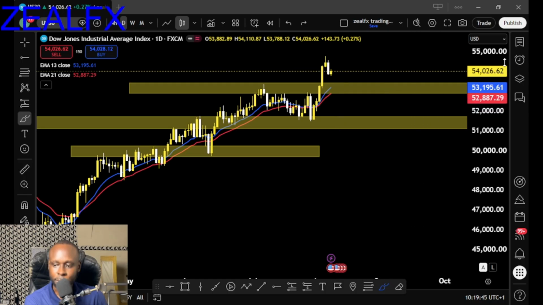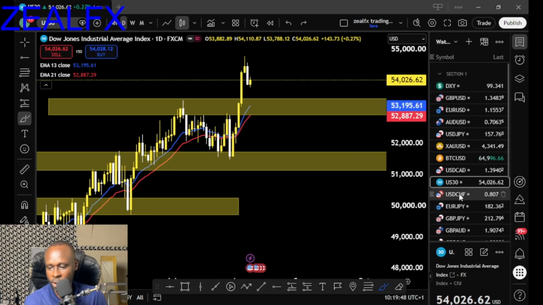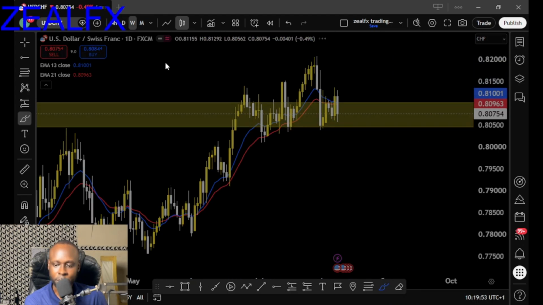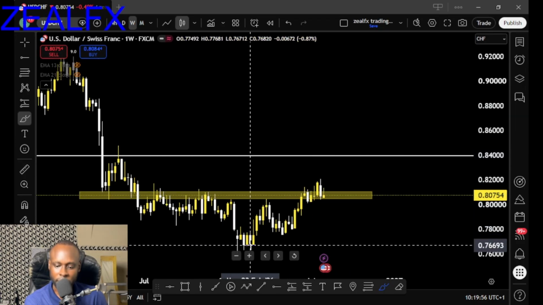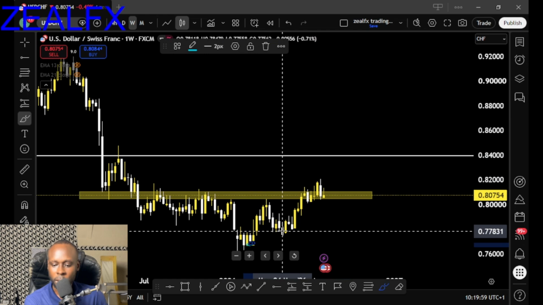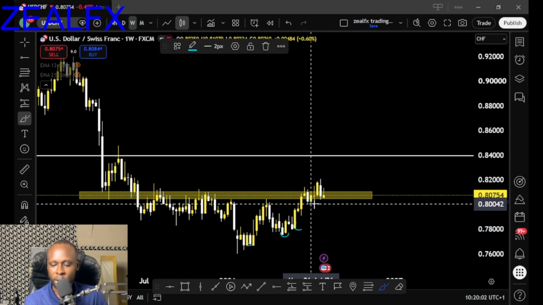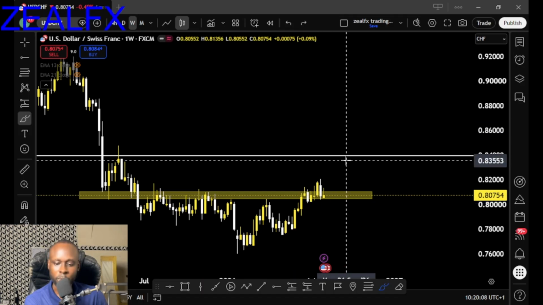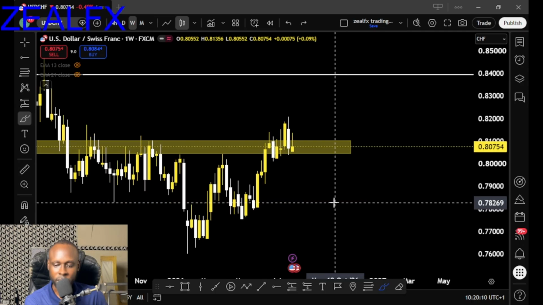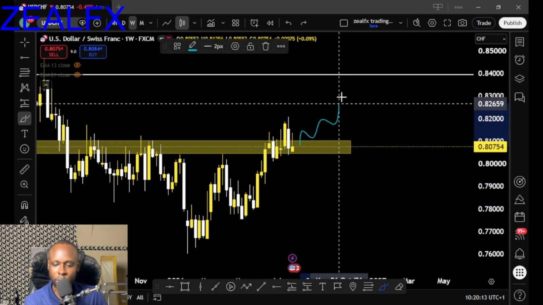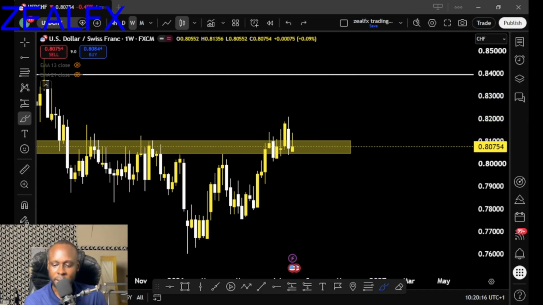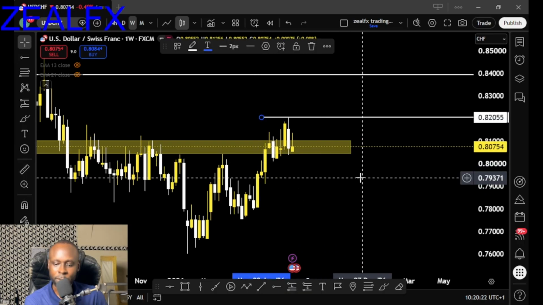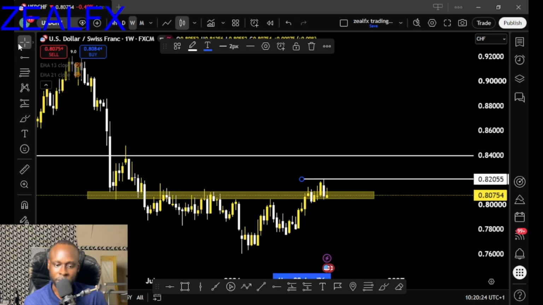So let's look at our next pair, which is the USDCHF. USDCHF is one of my best pairs with good structure on the weekly time frame. You can clearly see we have this lower low and a series of higher lows. So as long as we have this series of higher lows, this is an indication of a bullish structure on the USD. So as long as we have this bullish structure, our aim is to start looking for more buying opportunities on the USDCHF, with our first target being this resistance area. So expect price to buy from USDCHF this coming week, guys.